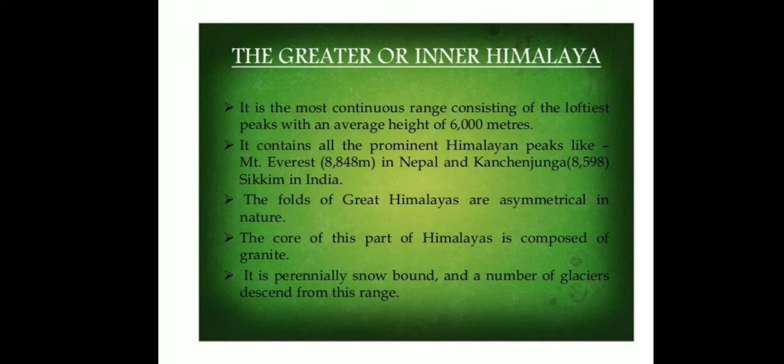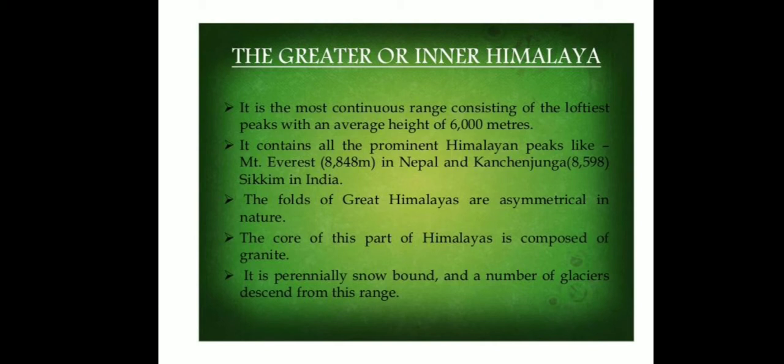The folds of the Great Himalayas are asymmetrical in nature. The core of this part of the Himalayas is composed of granite. It is perennially snow bound and a large number of glaciers descend from this range. Children, what they are saying is that in these mountain ranges, two highest peaks of the world are situated, Mount Everest in Nepal and Kanchenjunga in Sikkim.